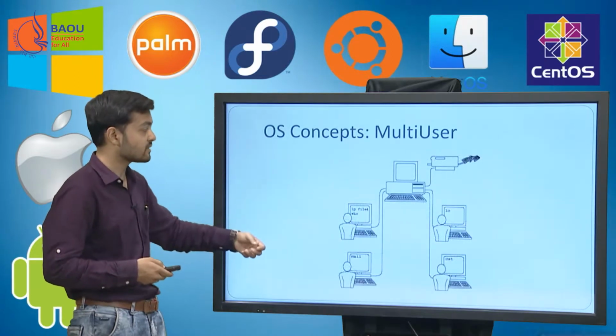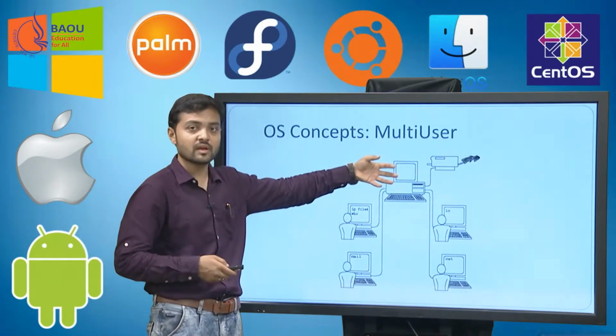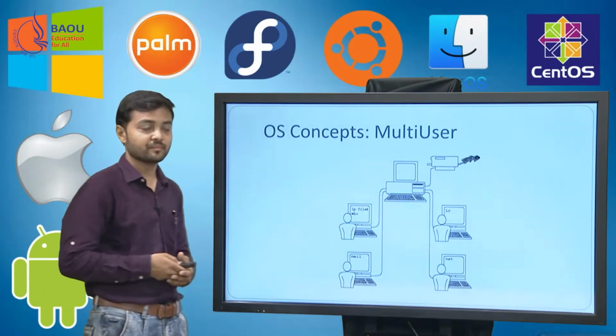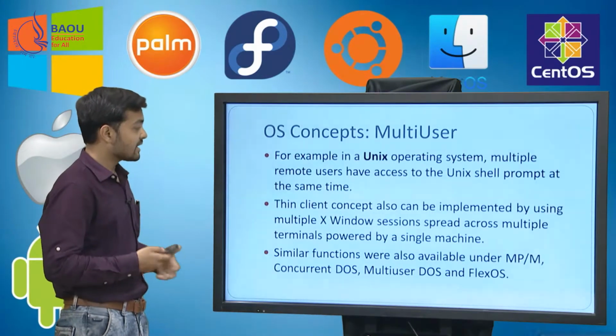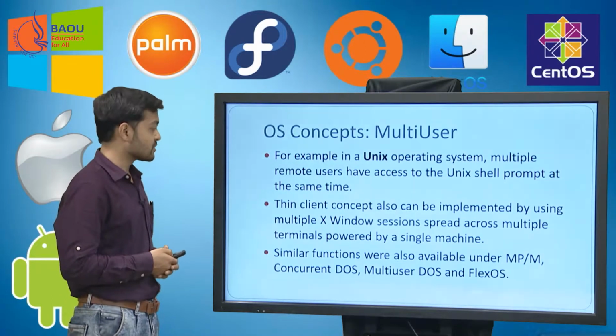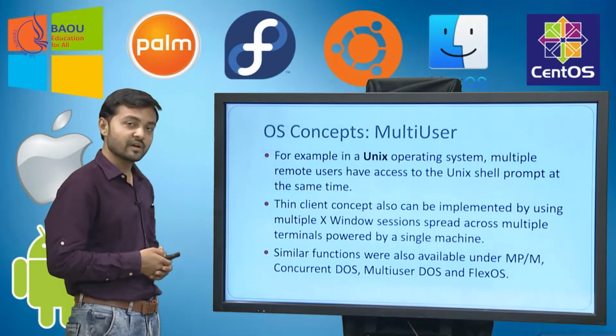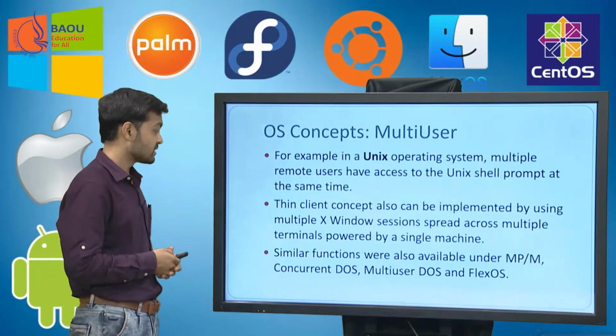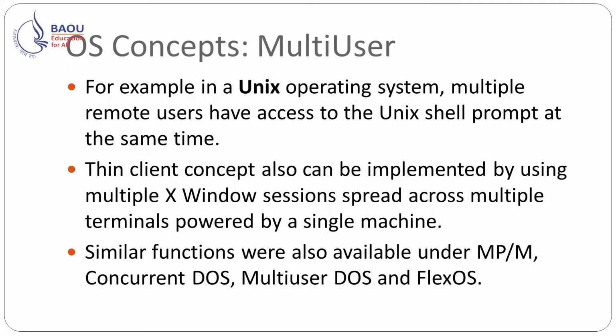As I have explained here, you can assume that this is the Unix shell prompt that will be used by multiple users at the same time. The thin client concept can also be implemented by using multiple X Windows sessions spread across multiple terminals powered by a single machine. Similar functions were also available under MP/M, Concurrent DOS, as well as Multiuser DOS, FlexOS, etc.